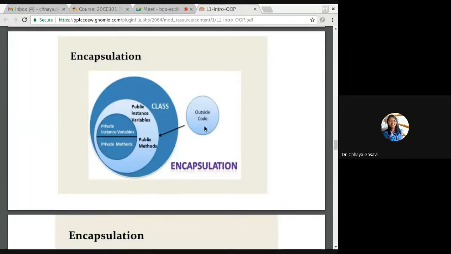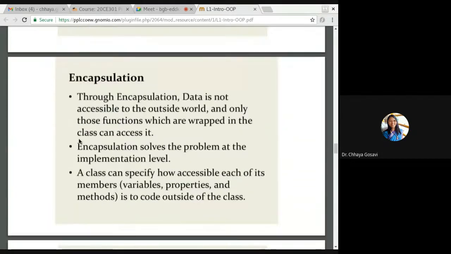So outside code can access public instance variables and public methods, but cannot access private instance variables or private methods, that are accessible only to that class's methods. So through encapsulation, data is not accessible to the outside world and only those functions which are wrapped in a class can access it. Encapsulation solves the problem at implementation level.